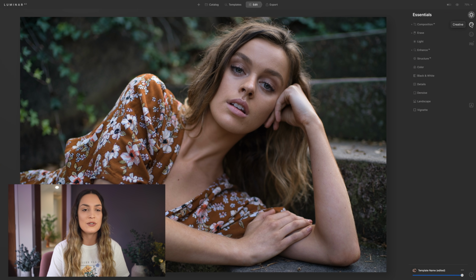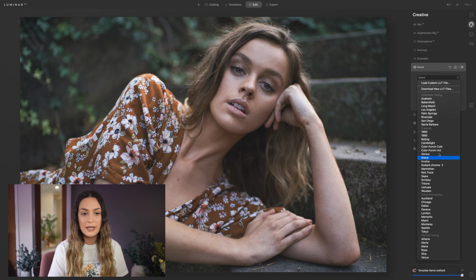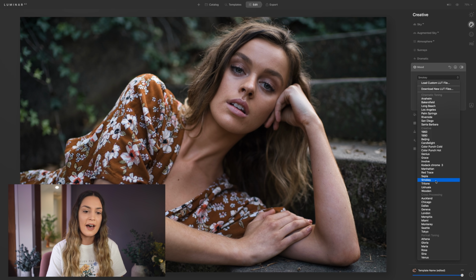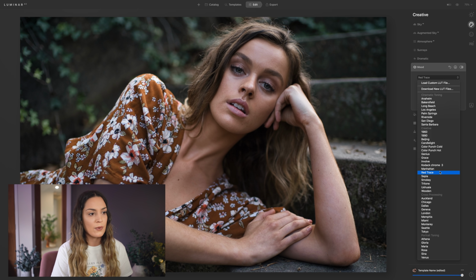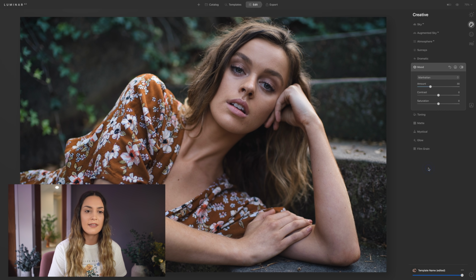Coming back to our portrait now, the next thing I want to check out is the tools we have in Creative. So one of my favorite things here is using the Mood tool, and here you can choose a LUT. There are so many that already come with Luminar AI, and you can also load some of your externally downloaded LUTs as well. So for me, I really like what Manhattan looks like. It's got a little bit of a moody feel, so I'm going to select that. Since we are editing a portrait, I think the most important thing that I want to show you guys is the portrait AI tools that we have available.